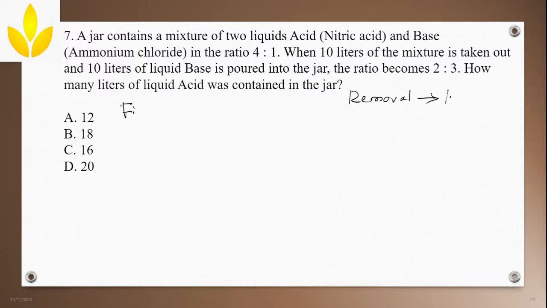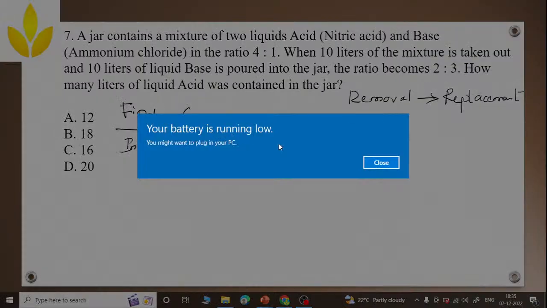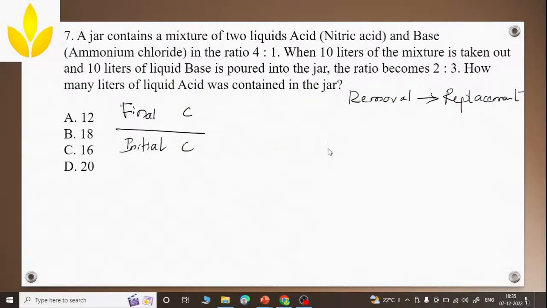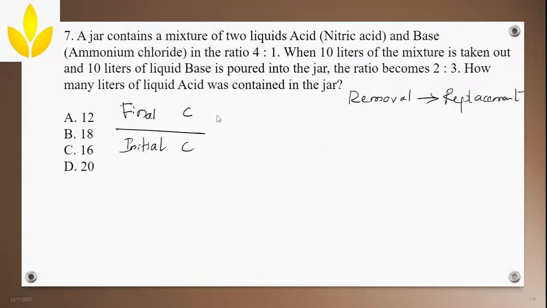So whenever there is a replacement, you are going to use this particular formula, which is final divided by the initial quantity, which is equal to, just give me a second.